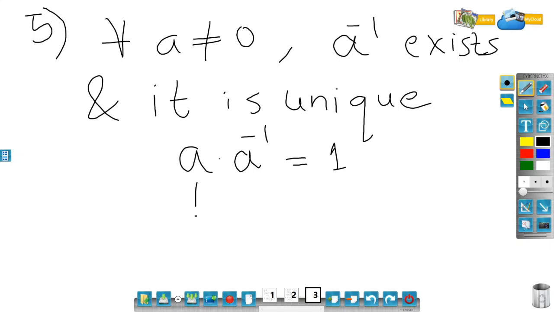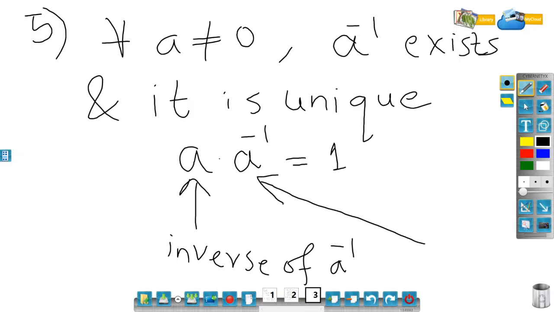So remember that a is called the inverse of a inverse, or a inverse is called the inverse of a, vice versa. That's true, right?